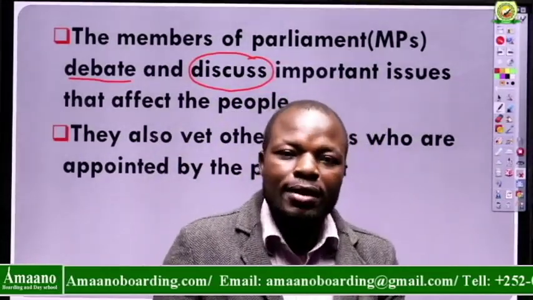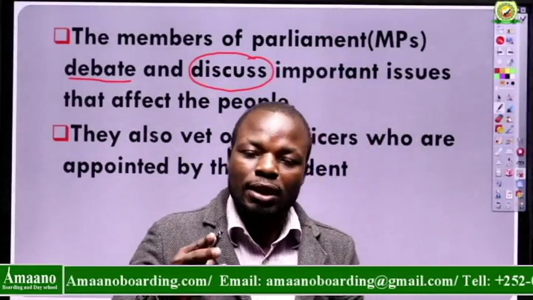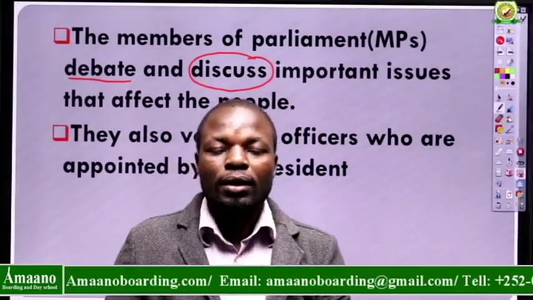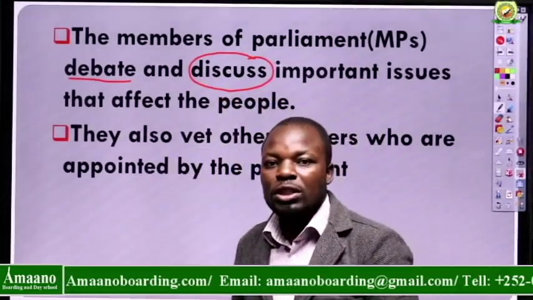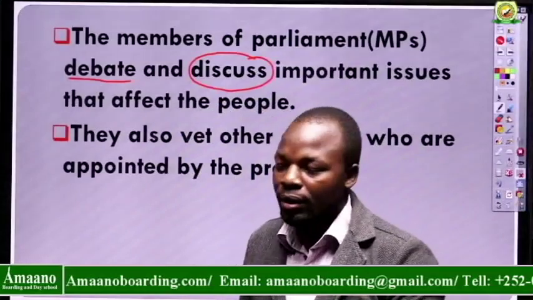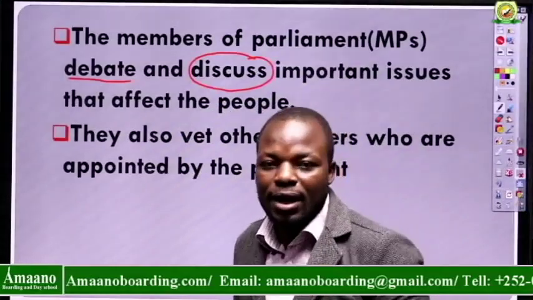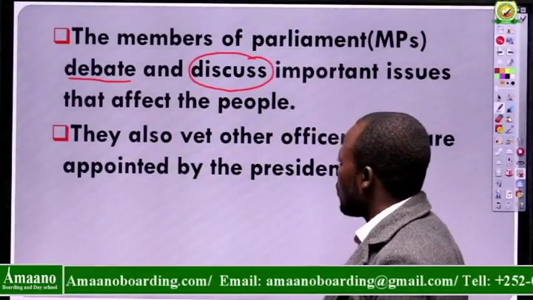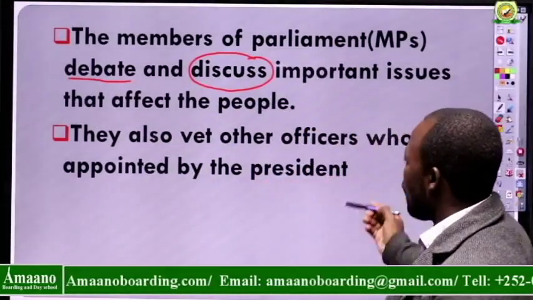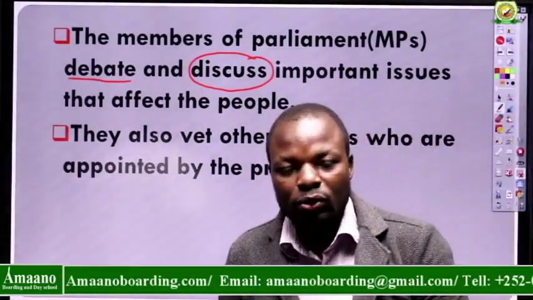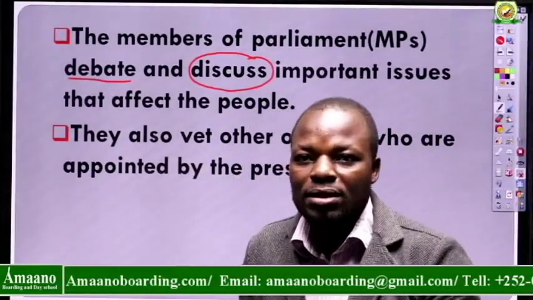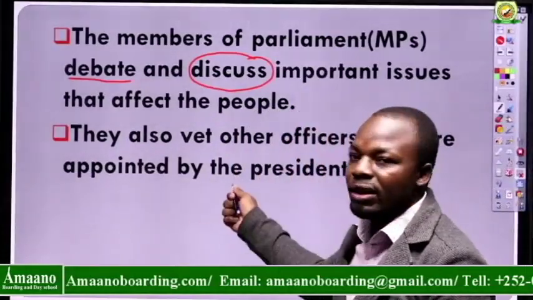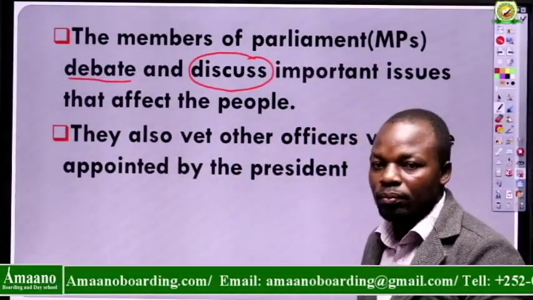So they will discuss and argue until they settle on a certain term limit, which is maybe 15, which is maybe 10, like that. That is what they do. They discuss and debate. Good. They also vet other officers who are appointed by the president. If the president chooses some officers, members of parliament will vet them. They will discuss them. Good.